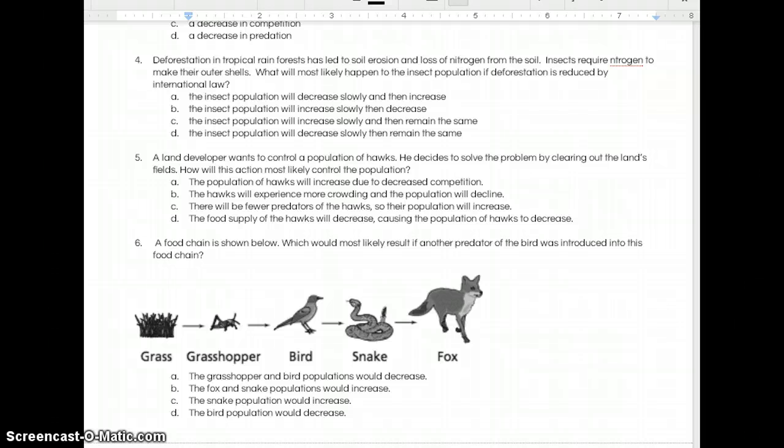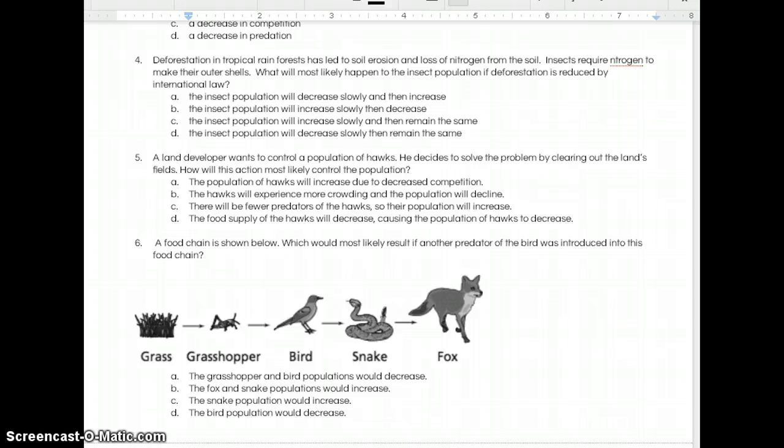A. The population of hawks will increase due to decreased competition. B. The hawks will experience more crowding and the population will decline. C. There will be fewer predators of the hawks, so their population will increase. D. The food supply of the hawks will decrease, causing the population of hawks to decrease.